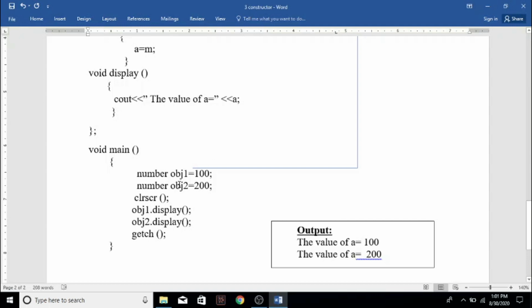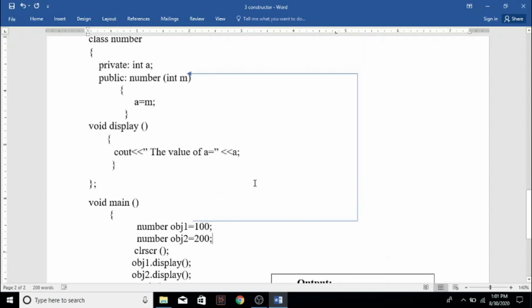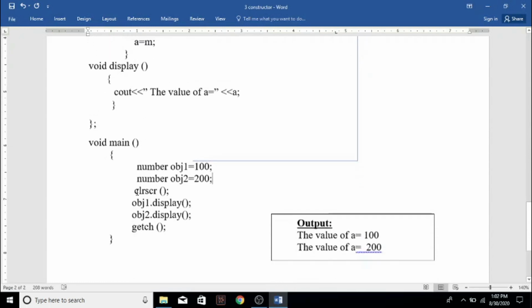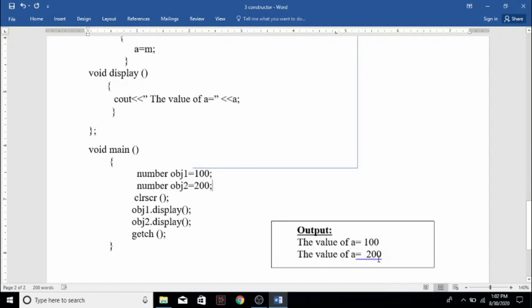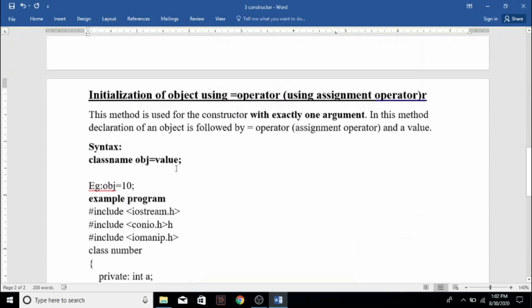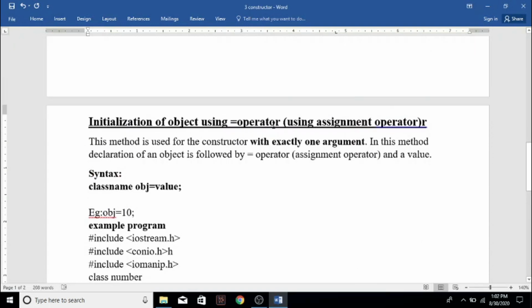Again, if you declare another object with another value, say class name number, object 2 equal to 200. Using this second declaration, we can pass one more value to the formal argument m, and it can be assigned to the actual argument a. So when we call object 2 dot display, the value of a will be displayed as 200. So this is the method of initialization of an object using the assignment operator in the parameterized constructor.